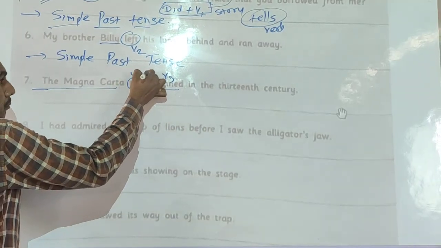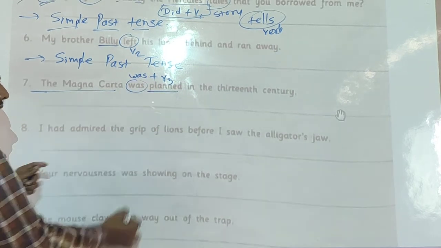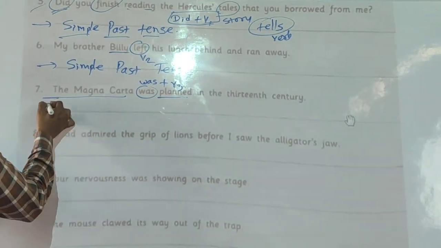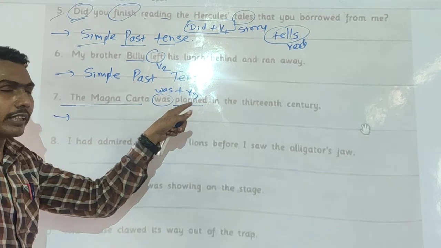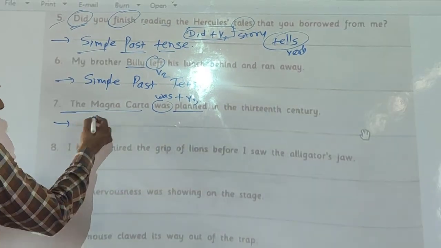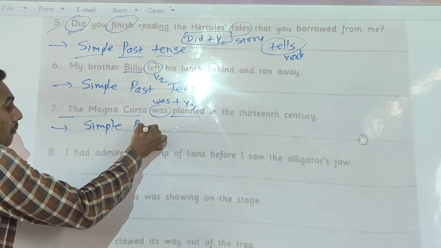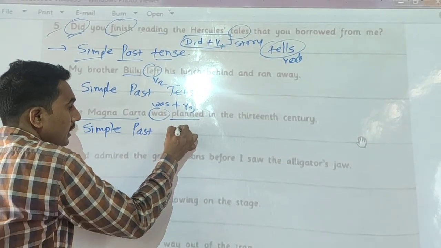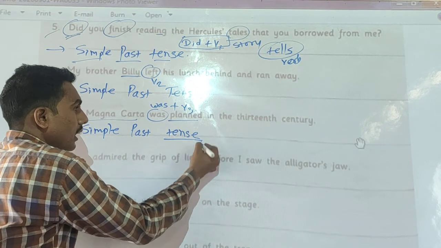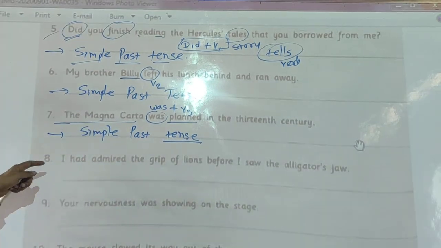Was or were plus V3 comes, that time it shows the passive voice of simple past tense. Simple past tense. I hope that you will understand. Okay. Now the next example.